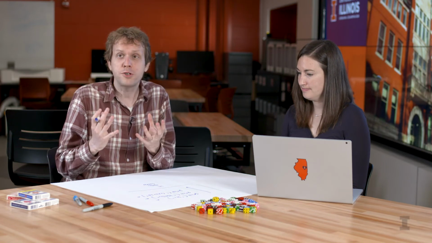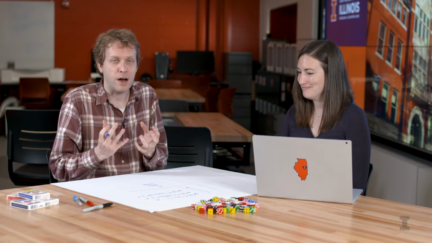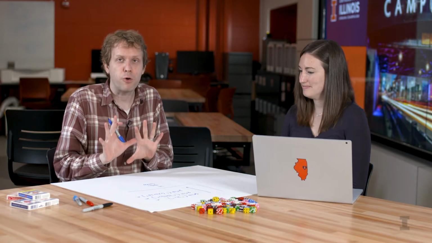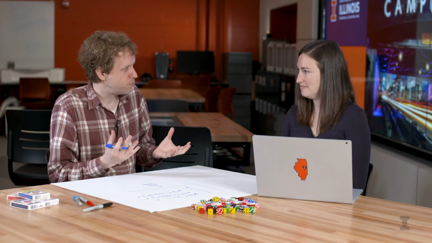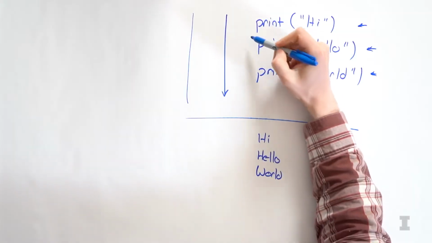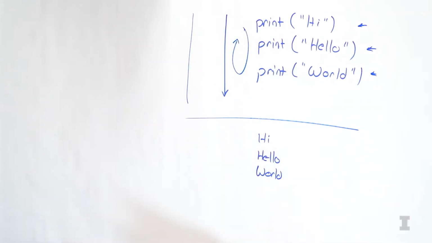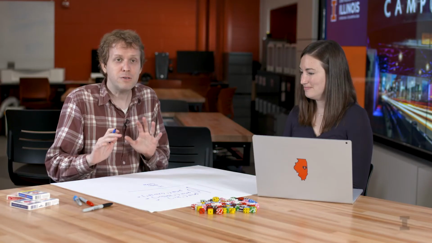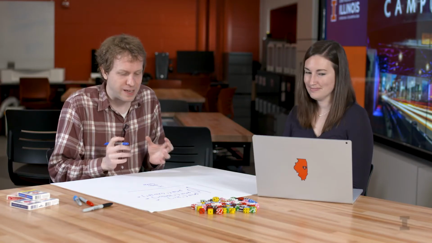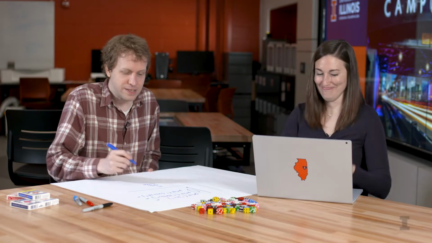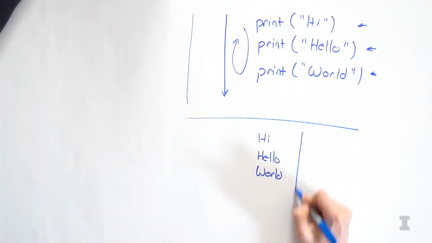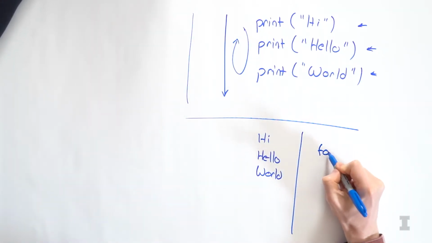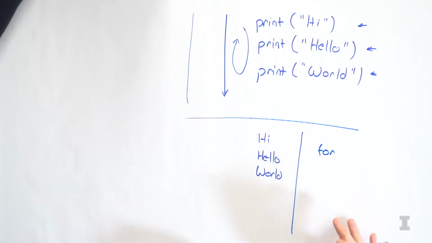And we can alter this flow, or the control flow of the program, through different constructs. One really important construct is the idea of a loop. A loop allows us to repeat the same line of code many times. To build a loop, we're always going to follow the exact same syntax, and this syntax includes a for statement. For is simply the way we start writing a loop.